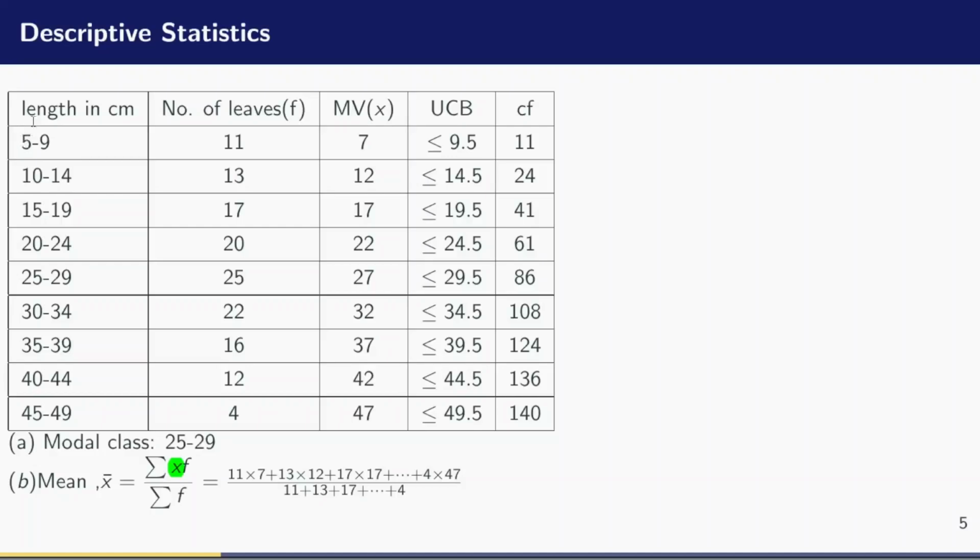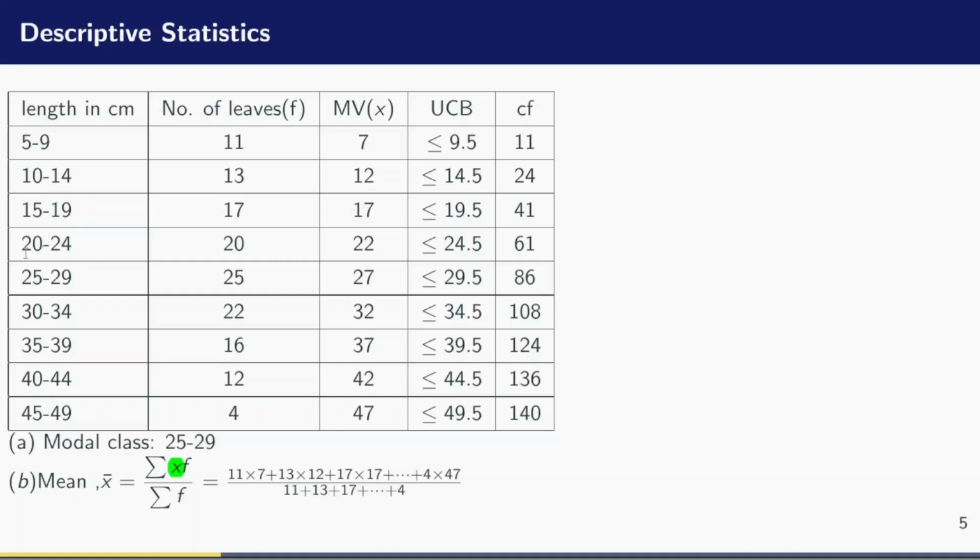So I will take 5 and add it to 9 and divide by 2 in order to obtain that class mark, or the mid value, which I'll call x. So if you add 5 plus 9, it gives you 14, divided by 2 gives you 7. If you add 10 plus 14, it gives you 24, divided by 2 gives 12. If you add 15 plus 19, it gives you 34, divided by 2, 17.